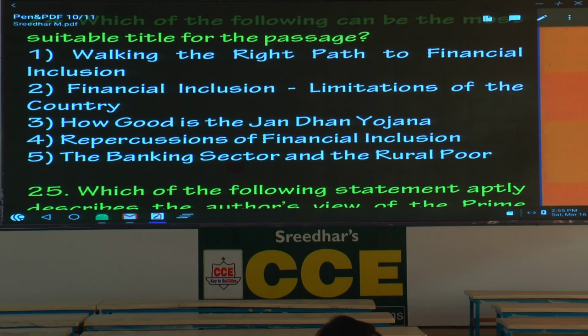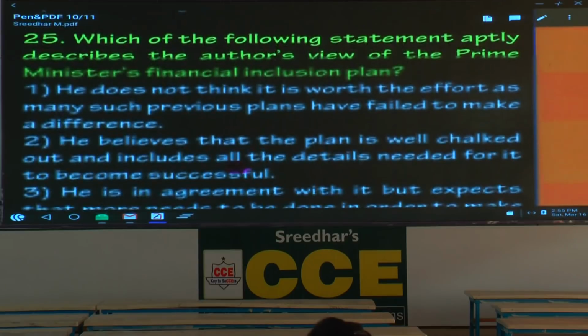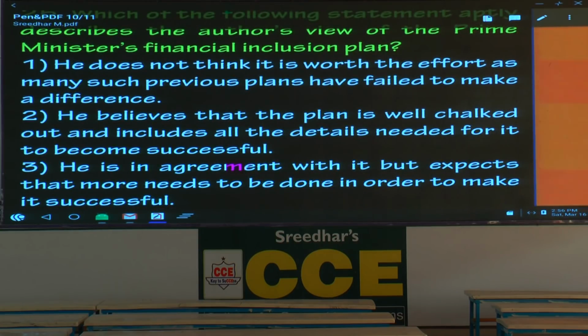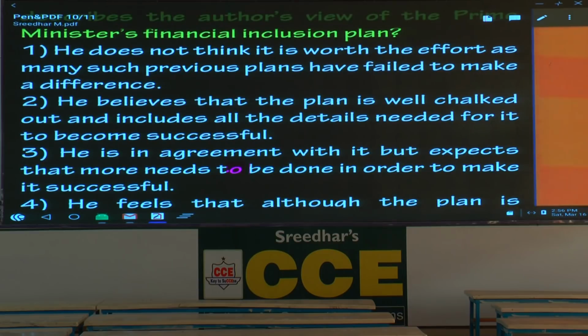No? Fine. The last question: which of the following statements aptly describes (underline the word aptly, appropriately, right?) the author's view of the Prime Minister's financial inclusion plan. The writer is happy or unhappy? He is very happy, clearly mentioned.